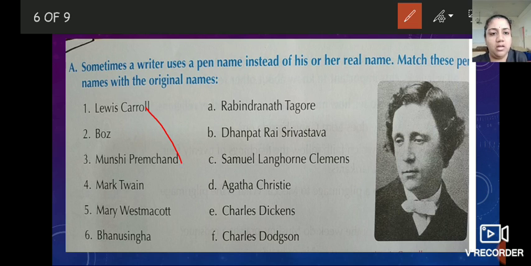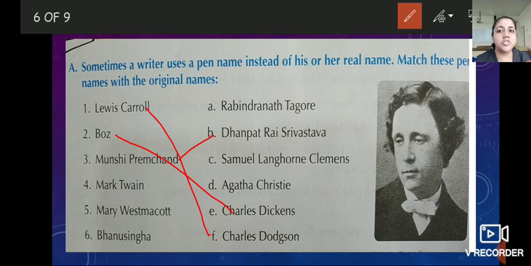So here is the pair. Second one, Bose, and the pair is E, Charles Dickens. Third one, Munshi Premchand, and the pair is B, Dhanpat Rai Srivastava.